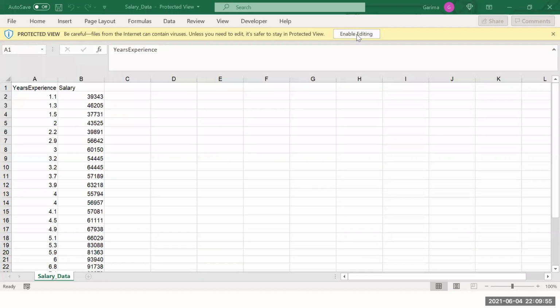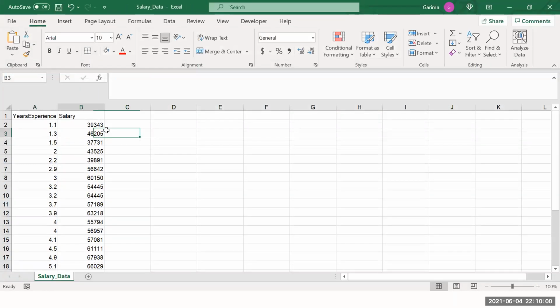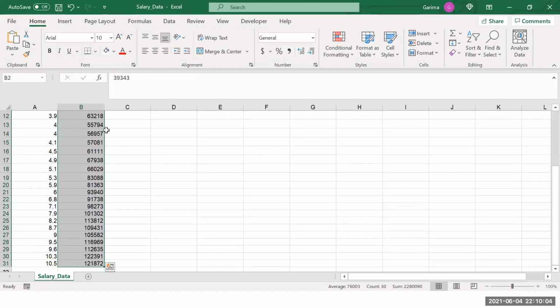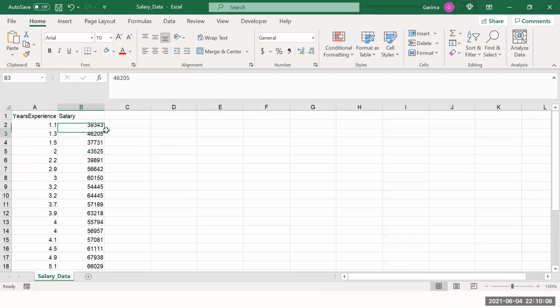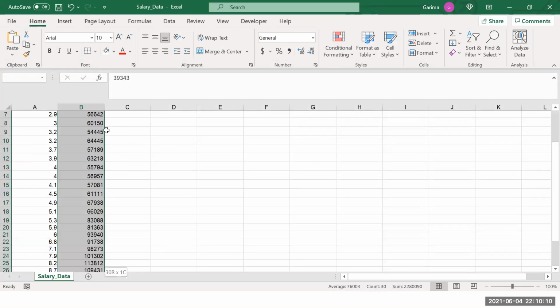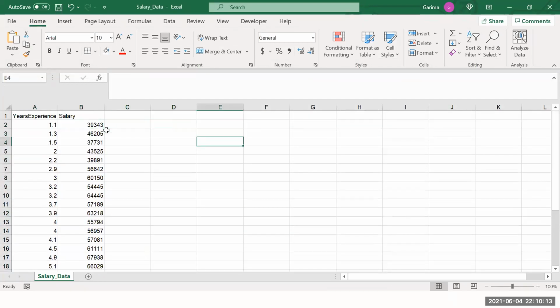Okay, suppose this is the data that I have. I have the data of some employees based on their experience and their salary. Now I have the data of 30 employees. If I have to find the 10th percentile, it will be equal to 10 multiplied by 30 divided by 100, which comes out to be 3.